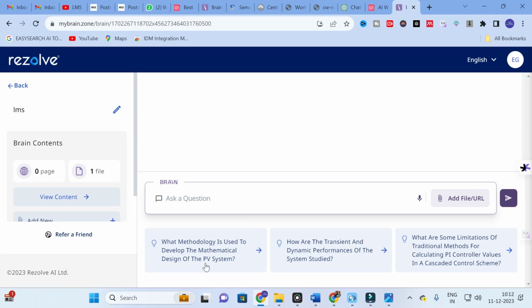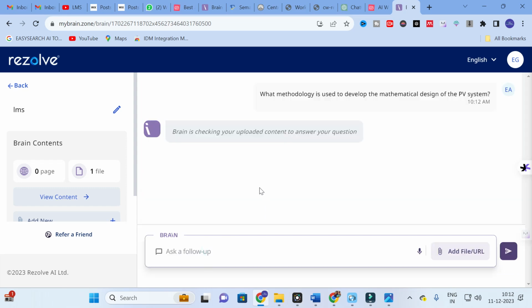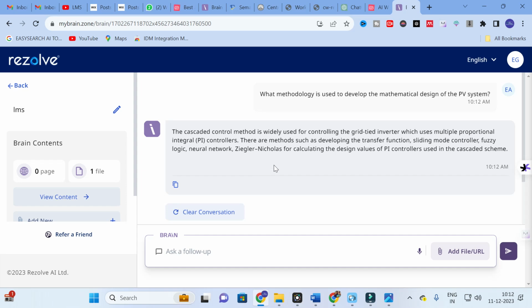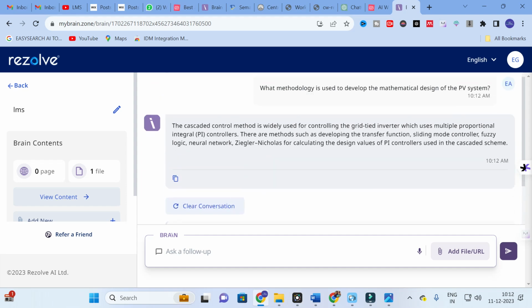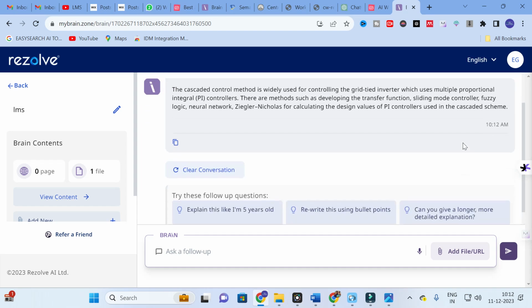For example, if you want this answer, click on the question. So AI will answer for you. Here you can see the cascaded control widely used for controlling grid tied inverter, which uses multiple proportional integral controllers. Methods such as developing transfer functions, sliding mode control, fuzzy logic, neural network, are used for calculating design values of PI controllers used in the cascaded scheme.